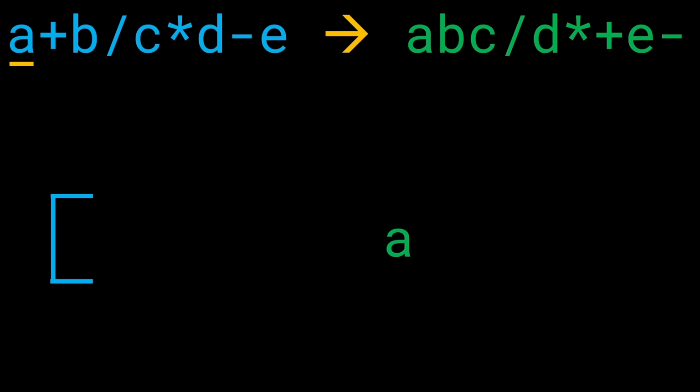What's the next step? We iterate further and we get a plus sign. Since the ordering of these operators does change later on, we'll keep them in a stack for now and see what to do later. So now we add this plus to the stack. Then we get the element B. Since B is an operand, we'll append it at the end of the postfix answer.